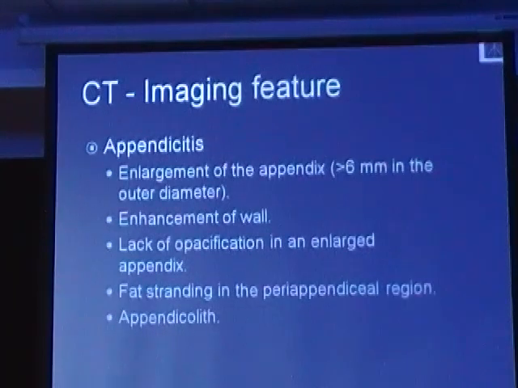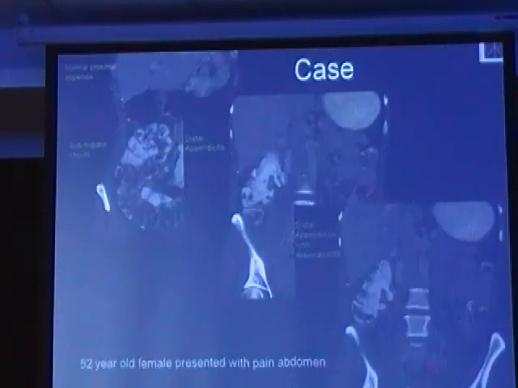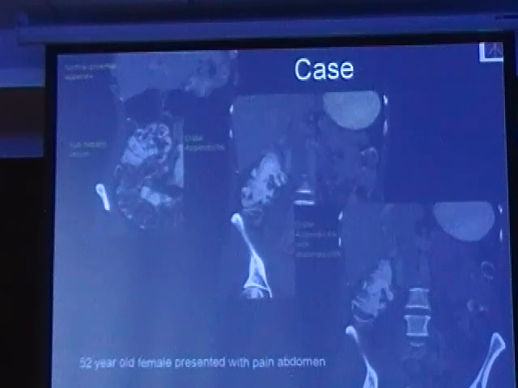Now the CT imaging features of an inflamed appendix are a thickened appendix measuring more than 6 millimeter, wall enhancement, lack of filling of the appendix with ingested oral contrast, surrounding fat stranding, and appendicolith. So these are a few illustrations of appendicitis with varying degrees of severity. Here this is an inflamed appendix. It is fluid filled, showing subtle fat stranding, and this is subhepatic in location. This is an early appendicitis, or an early stage of inflammation.